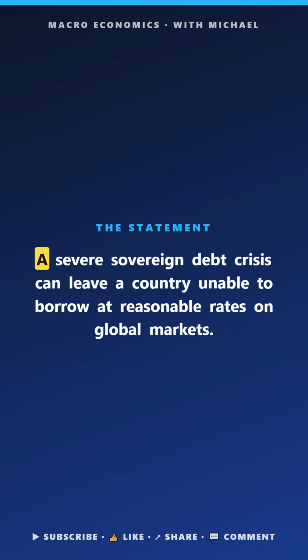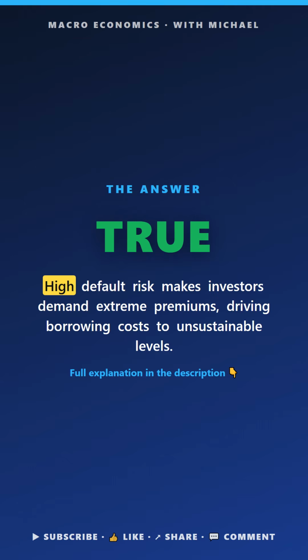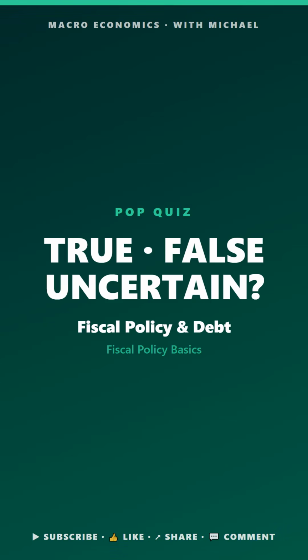True, false, or uncertain. A severe sovereign debt crisis can leave a country unable to borrow at reasonable rates on global markets. The answer is true. High default risk makes investors demand extreme premiums, driving borrowing costs to extremes.